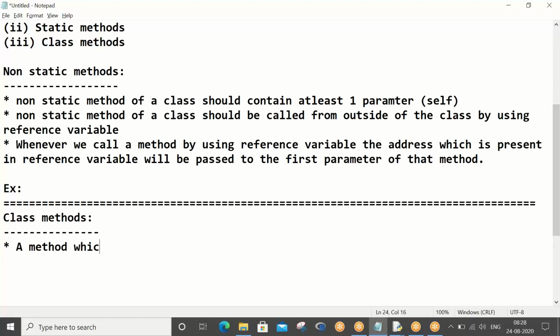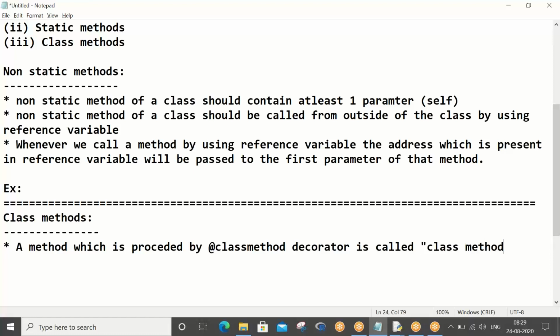A method which is preceded by @classmethod decorator is called a class method. Class method means above the name of your method there should be an @classmethod decorator.